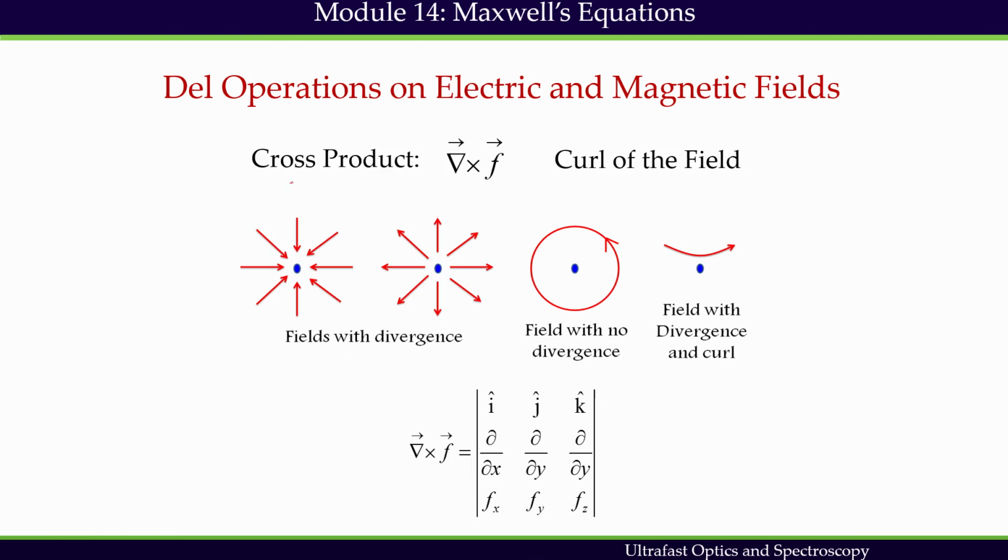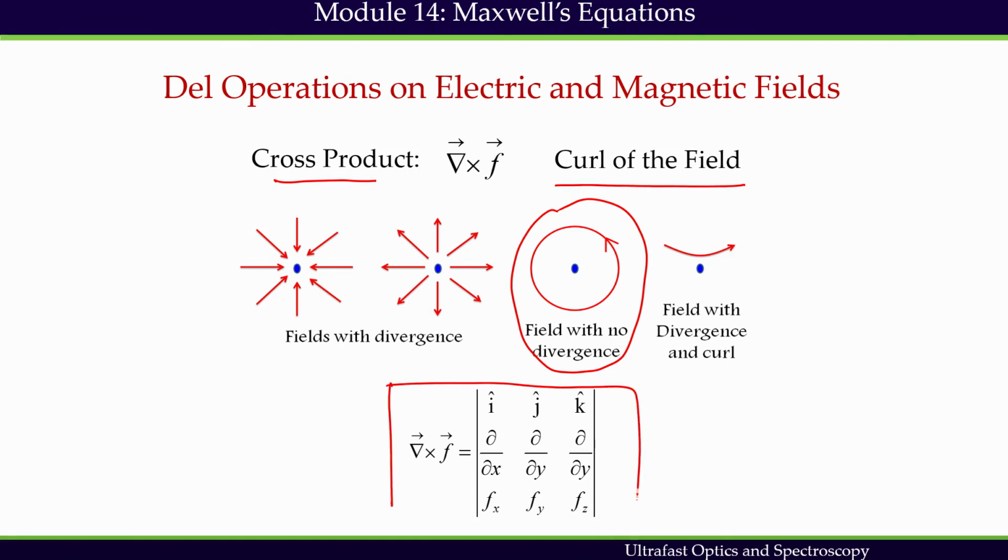On the other hand, the cross product of a field represents the curl of the field. In a rotating vector field, curl is a measure of the torque or rotation a sphere or rotating object will experience. So, definitely this kind of field will have a cross product or curl, and mathematically we can represent this cross product with the help of this determinant.